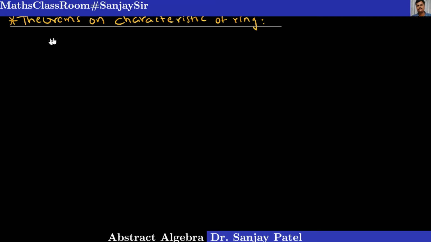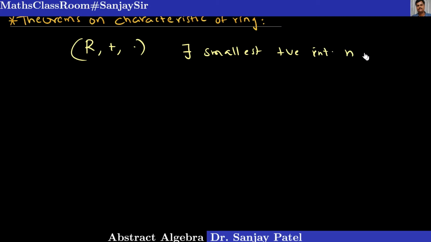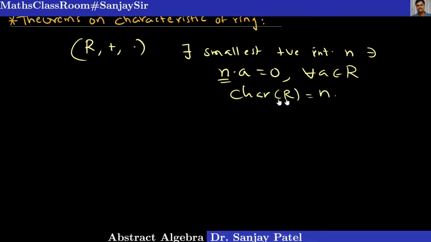Let us recall what is the characteristic of a ring. Say if R, plus, dot is a ring, and if there exists a smallest positive integer n such that n into a equal to 0, this 0 is the 0 element of the ring, for all elements a belongs to R, then this n is called characteristic of the ring R. So we write CHAR of R is equal to n.